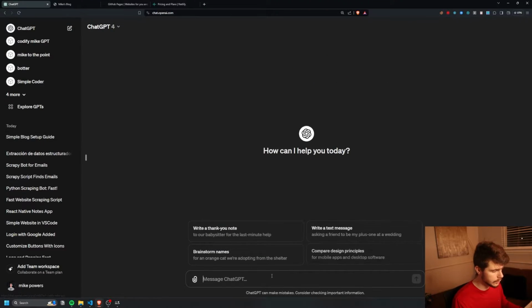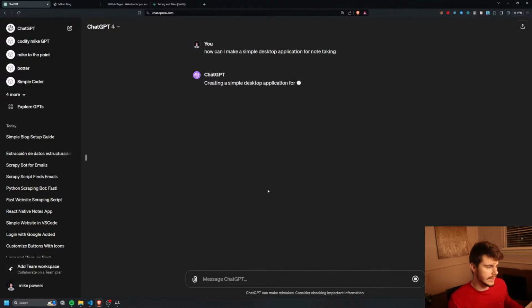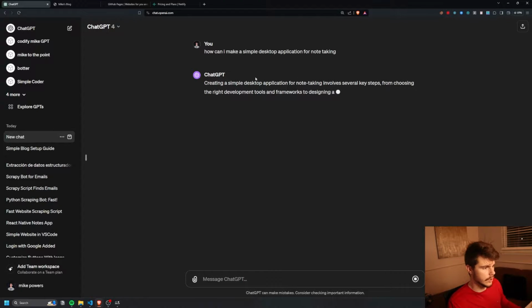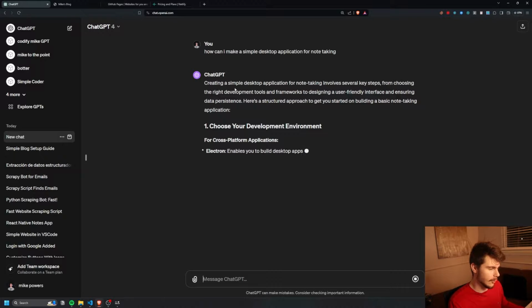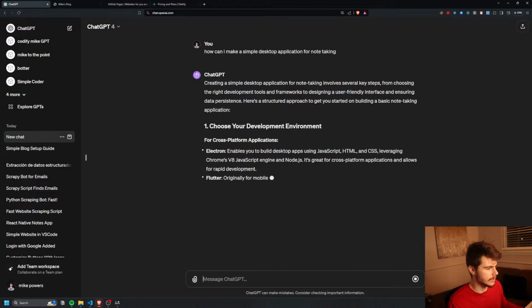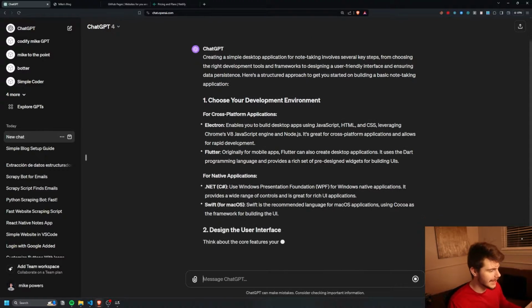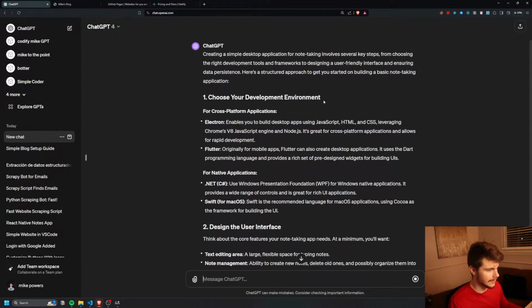If I make a new chat window here, I'm going to say, how can I make a simple desktop application for note-taking? So if I want to make my own note-taking app, because who doesn't nowadays, let's see what we can come up with. So it's going to tell us we have a couple different options here for a basic note-taking application. We could choose our design development. So we have Electron or Flutter.